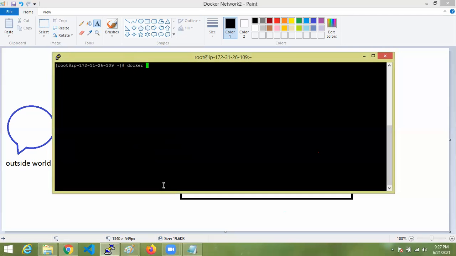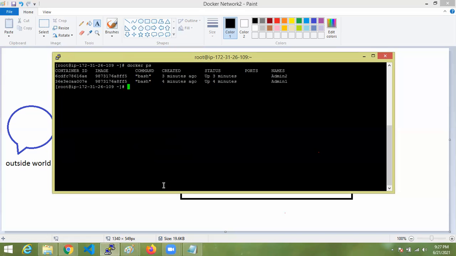Now I'm going to enter the container which is running in our user-defined network, that is dev. That I'll show you. Docker exec container ID /bin/bash.